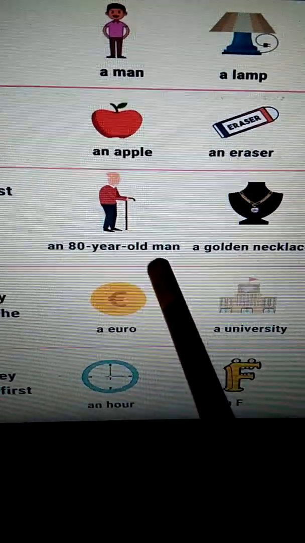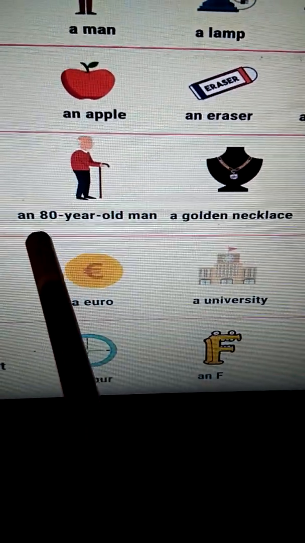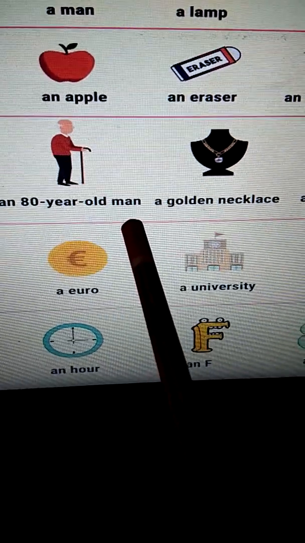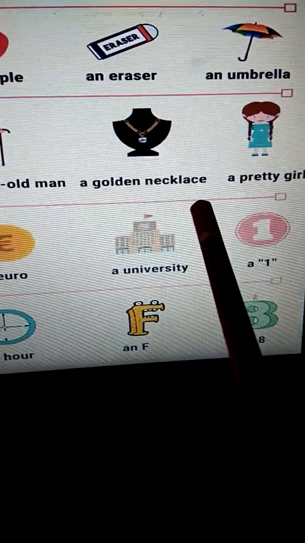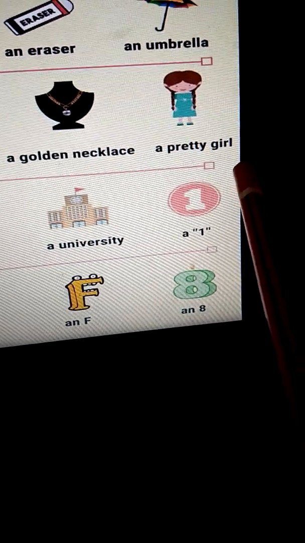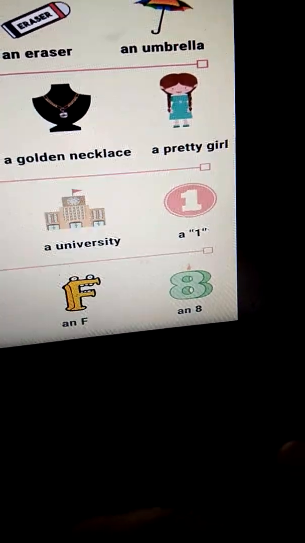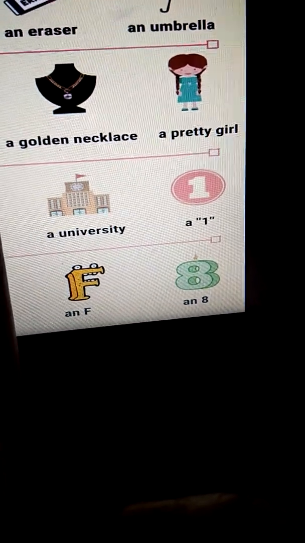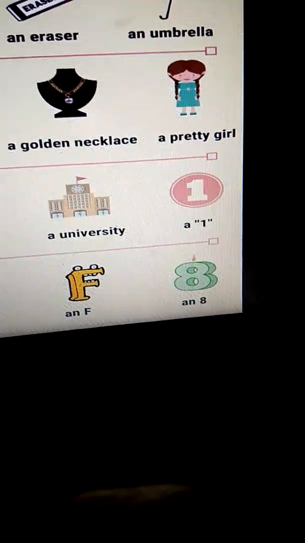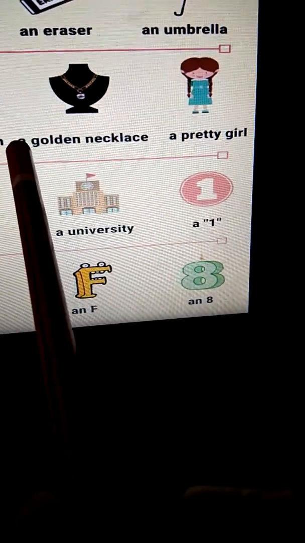An 80-year-old man. 80, if we take it in words, we will see EIGHT, right? An 80-year-old man. A golden necklace. A pretty girl. Clear? So these are the adjectives which are defining the noun. Depending upon the first letter of the adjective or the adverb-adjective combination, we will put the article.